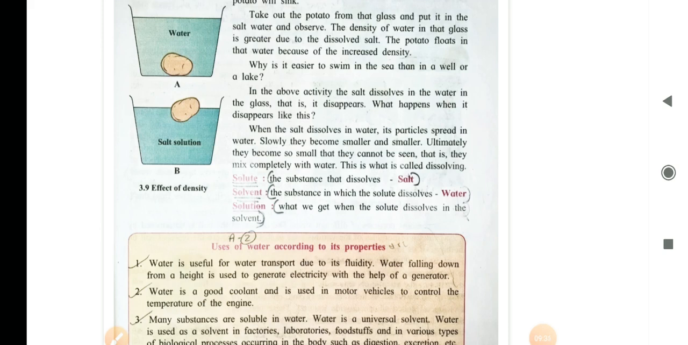Why is it easier to swim in the sea than in a well or lake? We all know that sea water is salty because of the minerals dissolved in it. And these substances are absent in the lake as well as the well. So because of the salts, the density of the sea water is more, hence it is easier to swim in the sea water.